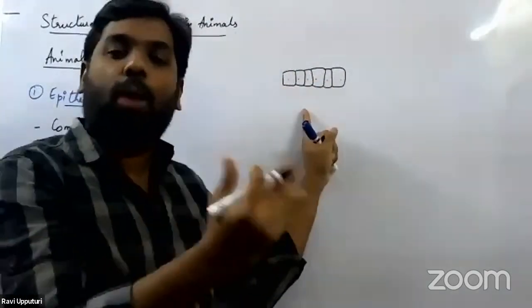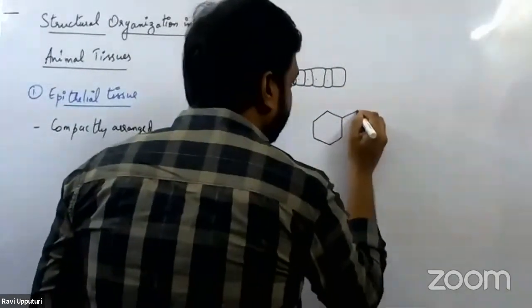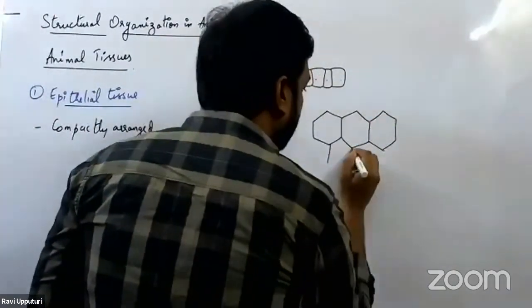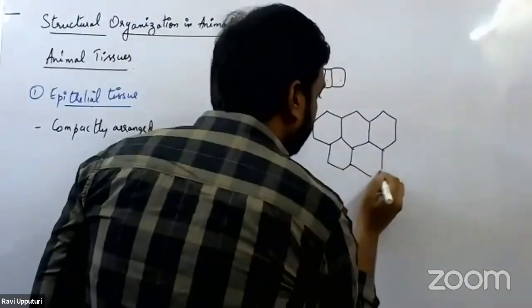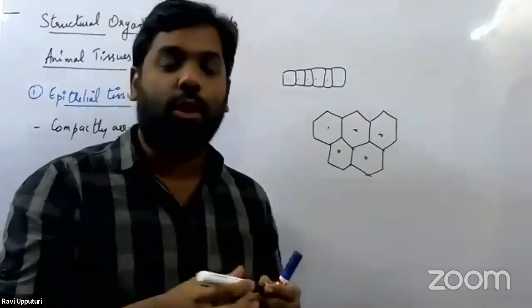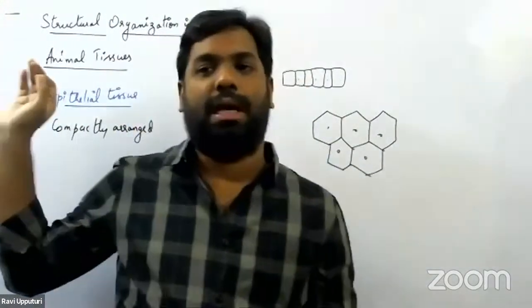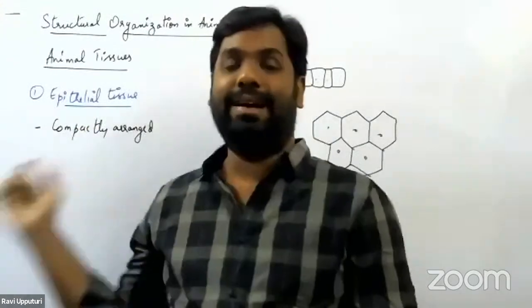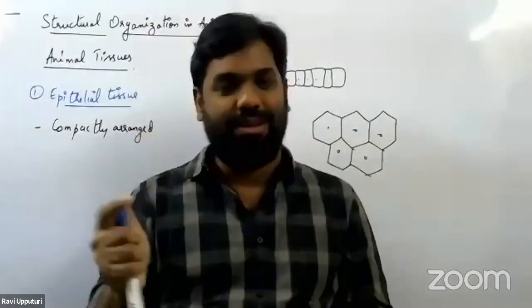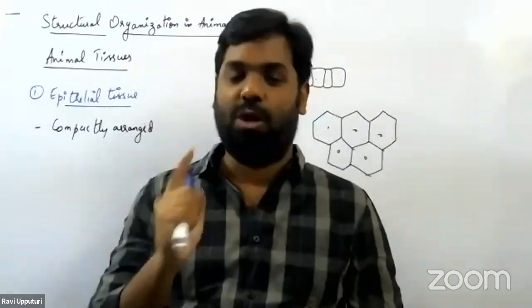If we look at them from the top, how do we observe the cells? When we look from the top, they would be observed very much similar to this. This is how the epithelial cells appear from the top, and this will be the nucleus. Here also you can observe that there are no spaces between the cells. That's the reason we say all the cells of the epithelial tissue are compactly arranged without any intercellular spaces. If at all intercellular space is present, it is a very, very little amount. This is the first property of the epithelial tissue that we need to remember.